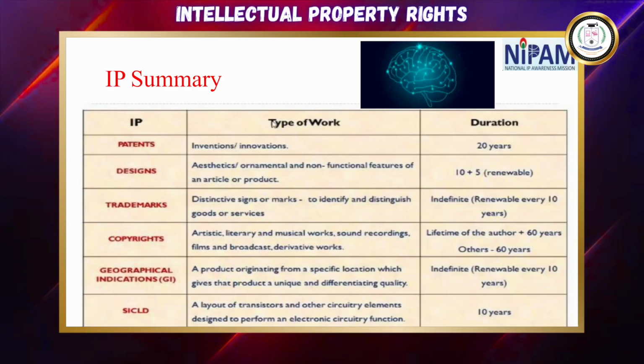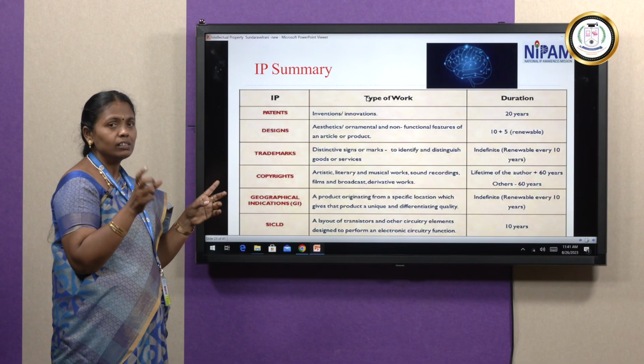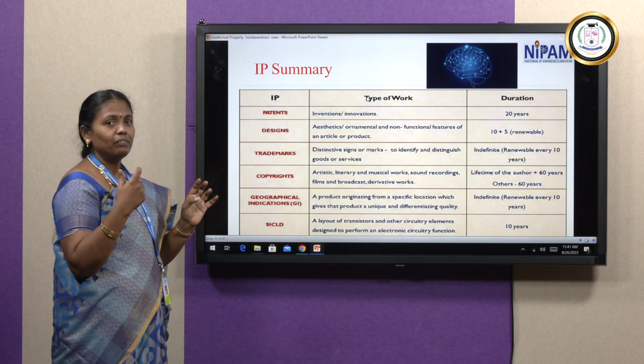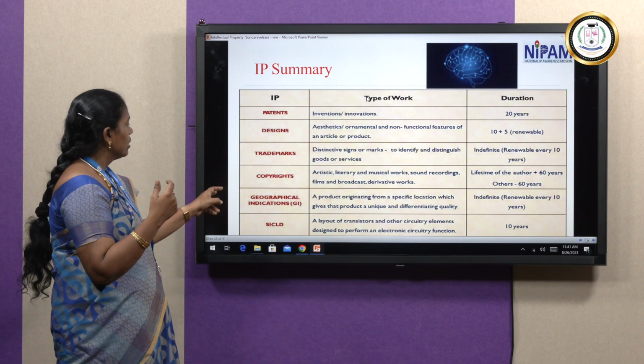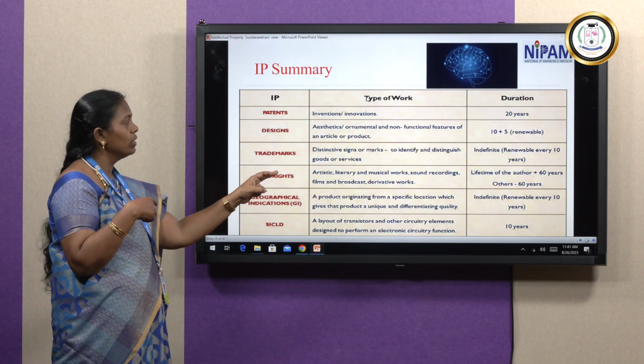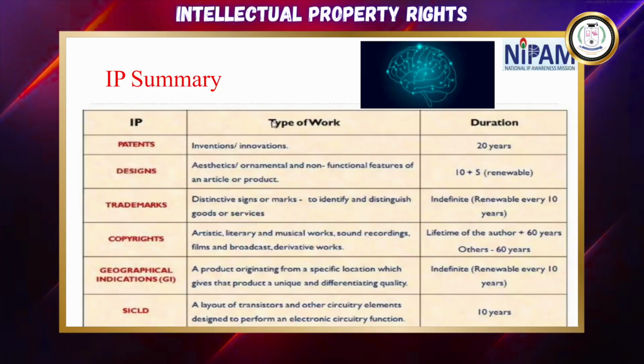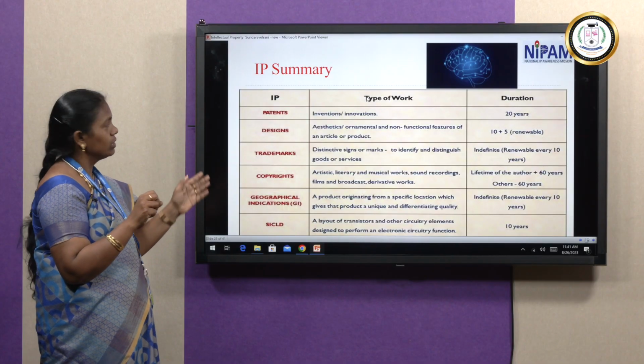Then the trademark is indefinite, but it should be renewed every 10 years. Copyrights last for the lifetime of the author plus 60 years, meaning they can claim until the author dies and 60 years after that, right? Then geographical indication is indefinite, renewable every 10 years. Then for silicon, IC chip designing in hardware devices or electronic circuit boards, they have to claim every 10 years. So these are the different IP summaries. So what are the types?